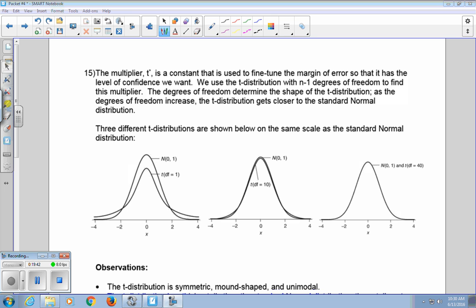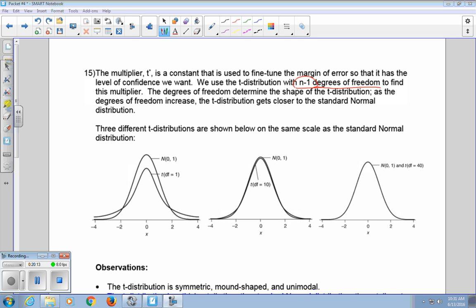The multiplier t star is a constant that we use to fine tune the margin of error, so it has the level of confidence we want. It's similar to what you saw when we were using z star, but now we're going to be using a t-distribution. We use the t-distribution with n minus 1, where n is our sample size, and we call this n minus 1 degrees of freedom, to find our multiplier. The degrees of freedom determine the shape of the t-distribution.